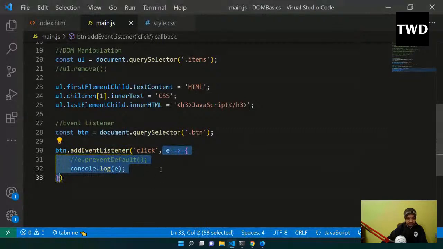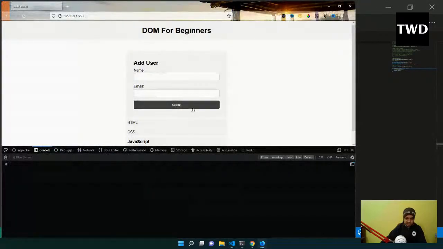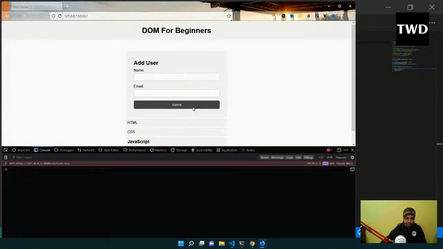This function will run on click, that's the keyword I have to write. So this e will run, and I will console log this, and I have commented out this e.preventDefault. Why have I commented this out? This is a very important step which is required. So suppose I click on it, see quickly.